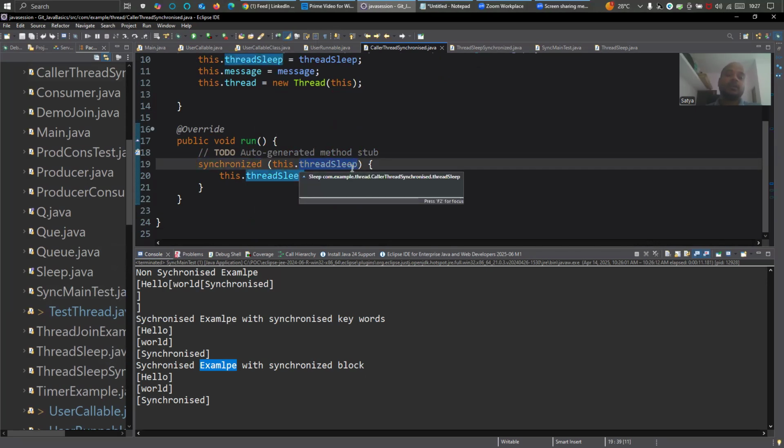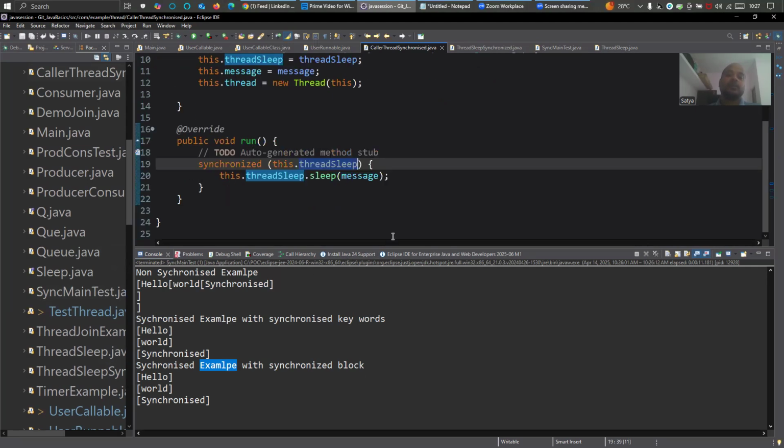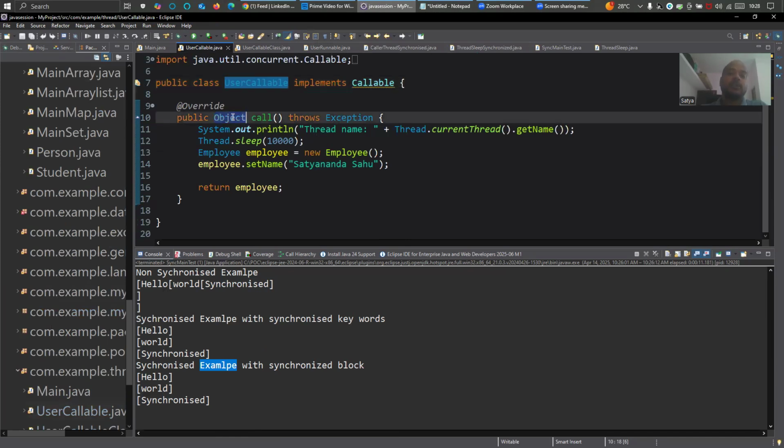I'm holding on thread sleep, basically on this sleep interface, the thread sleep object. I'm holding the lock of that object. Whoever calls this thread will hold the lock of that object until they release that particular method, and then no one else can access it, right? Similarly, here in user callable, we are making an object call that throws an exception, right?